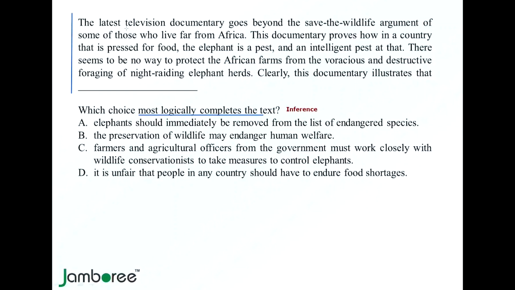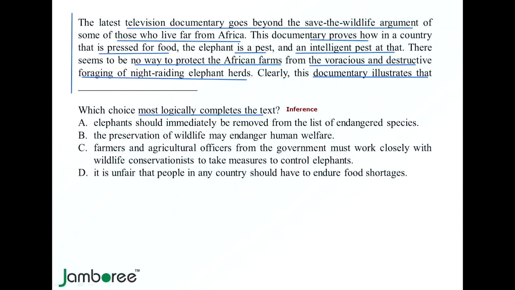The text says, the latest television documentary goes beyond the save the wildlife argument of some of those who live far from Africa. This documentary proves how, in a country that is pressed for food, the elephant is a pest and an intelligent pest at that. There seems to be no way to protect the African farms from the voracious and destructive foraging of the night raiding elephant herds. Clearly, this documentary illustrates that.